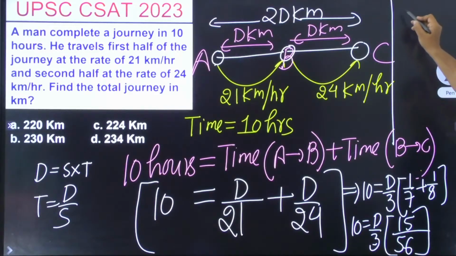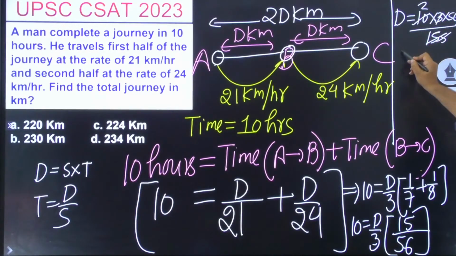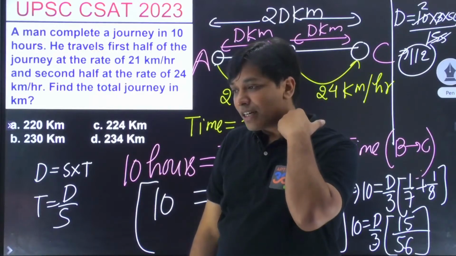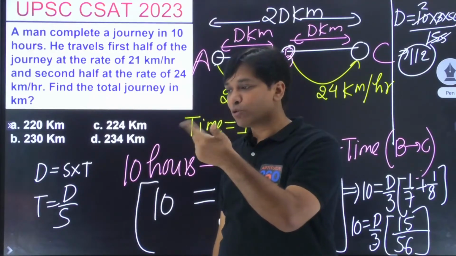Simplify करेंगे तो d आएगा 10 into 3 into 56 divided by 15. So this one is coming out as 112, and 112 is what? D. But ये तो सिर्फ D हुआ, तो answer is going to be 112 into 2.